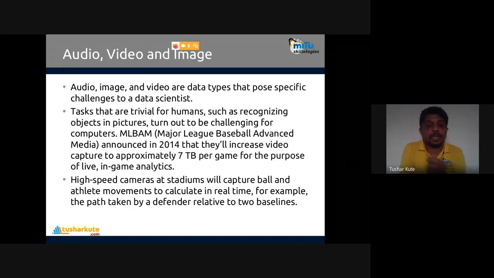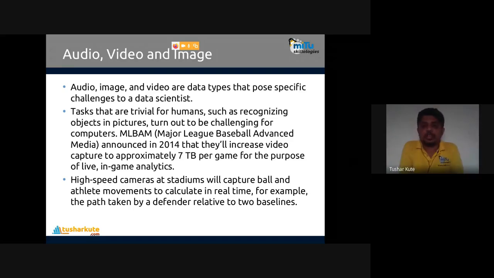Like MLBAM, Major League Baseball Advanced Media, announced in 2014 that they would increase video capture to approximately 7 TB per game for the purpose of live in-game analytics. Per game, 7 TB. Live analytics. If you have seen one of the movies shown here, something like that. You can check the behavior of particular players and accordingly extract information and decide the action.